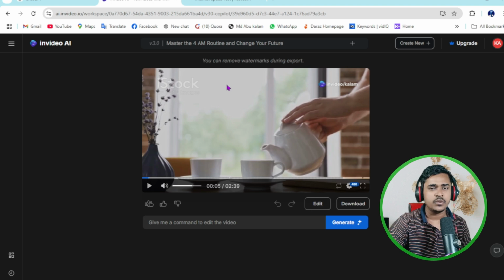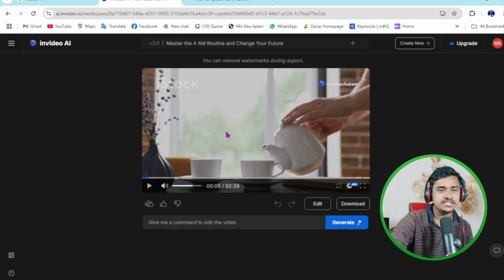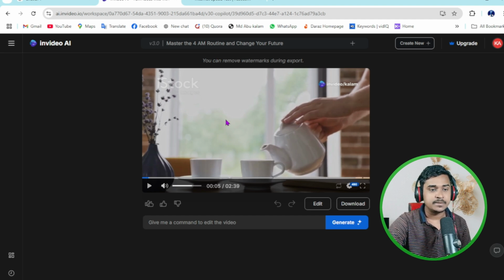If you have found any mistake here, or you want to re-edit, just click on edit and you can customize anything here. If you want to add an image from outside, delete an image, or delete some voice over, anything, you can customize it.